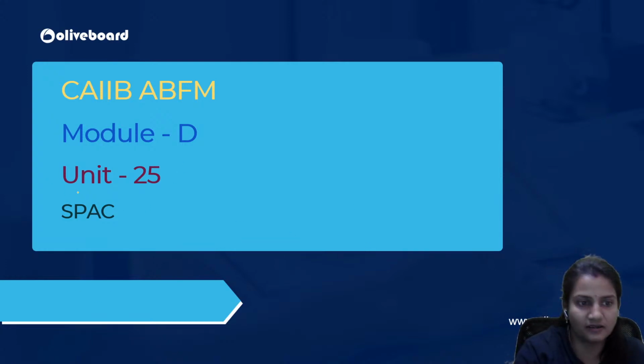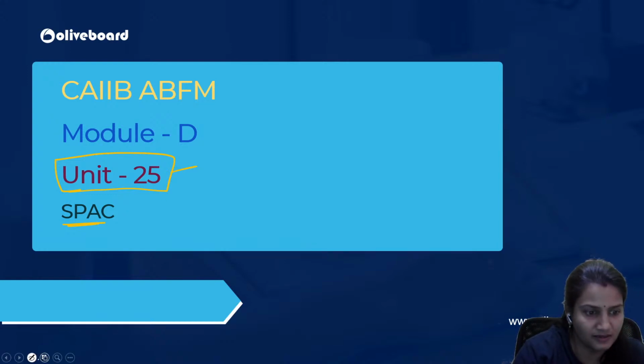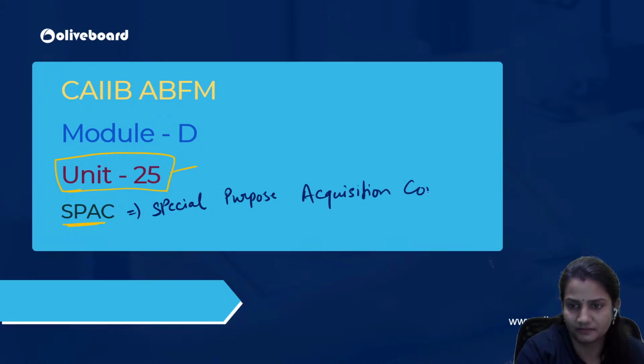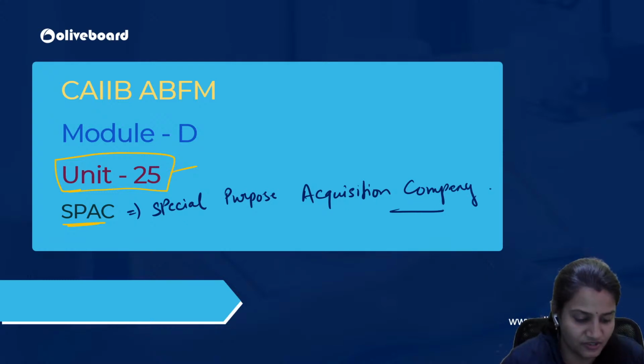So today we have to start our last unit, that is unit number 25 of module D, and the name of the unit is SPAC. Now, what is the full form of SPAC? That is Special Purpose Acquisition Company. Okay, Special Purpose Acquisition Companies. This is the full form of the word SPAC.